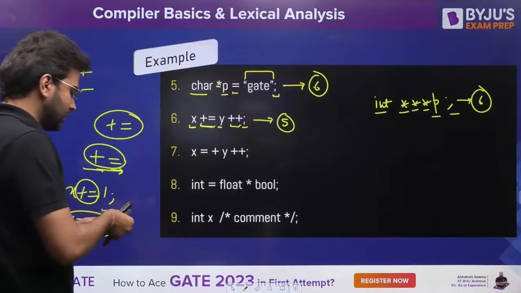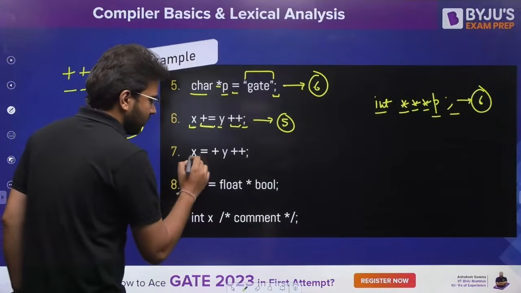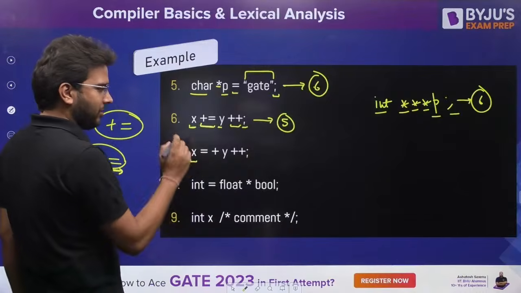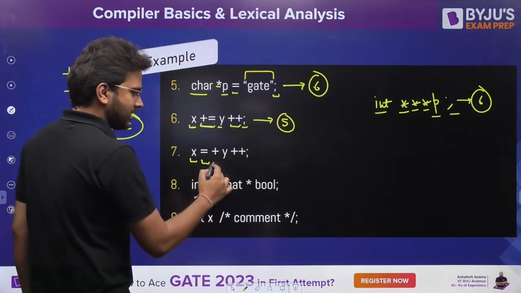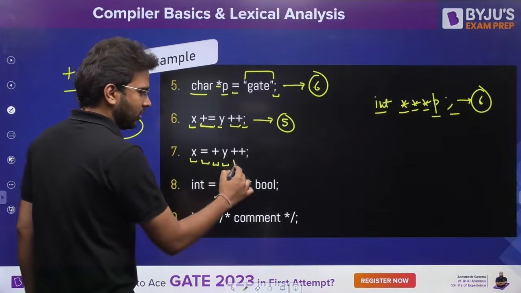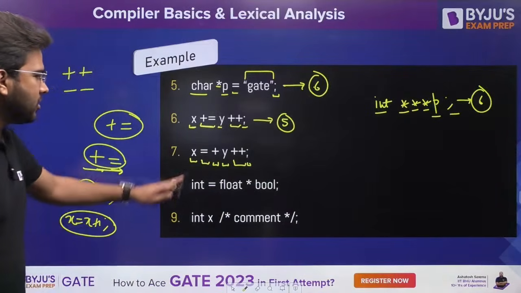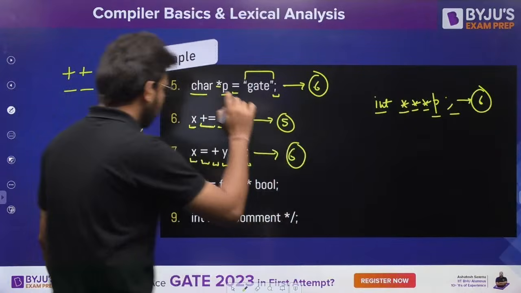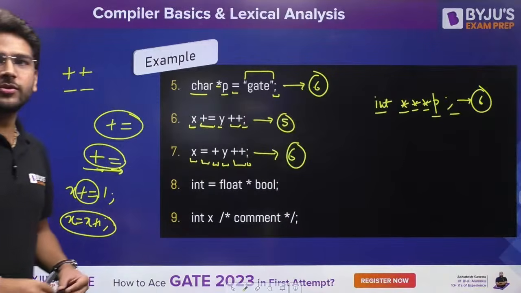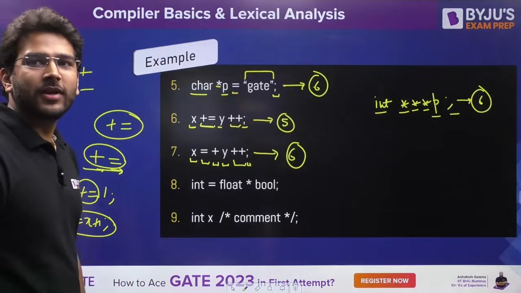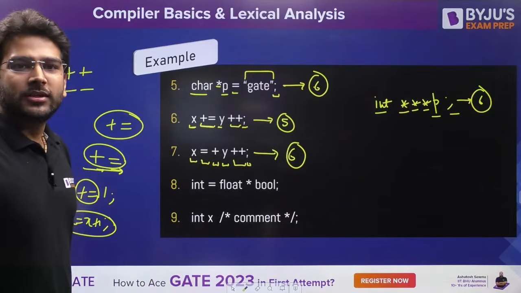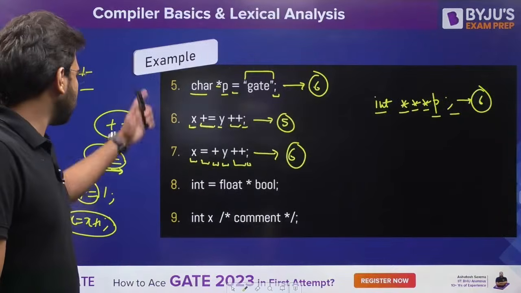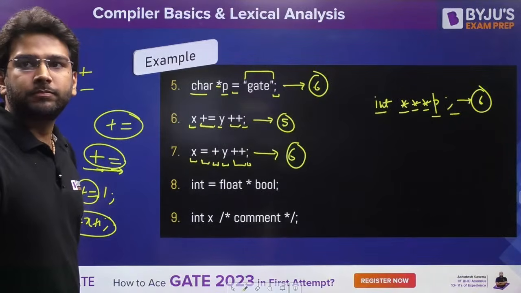7th one. Now carefully see this. 1. Now here you have first equal to, then plus. So this is a single token. Single, and this one. How many tokens? 1, 2, 3, 4, 5, 6. 6 tokens. 6 is the correct answer for this 7th one. Is it clear so far? Error? Where? Subrajit, how can you have an error? Which one? Is it clear, everyone?